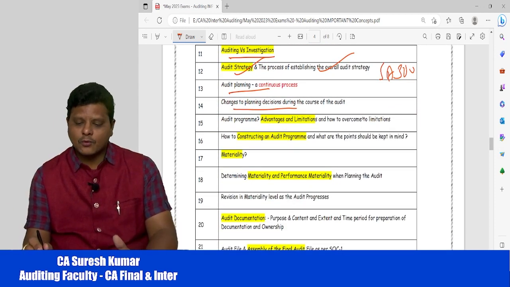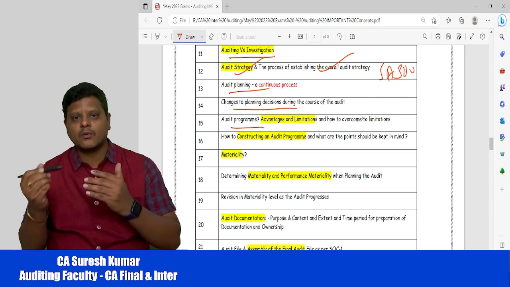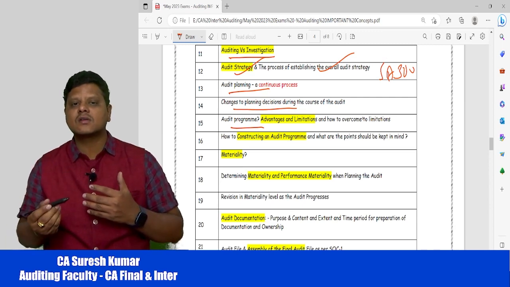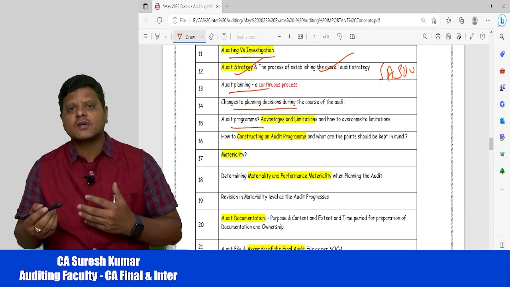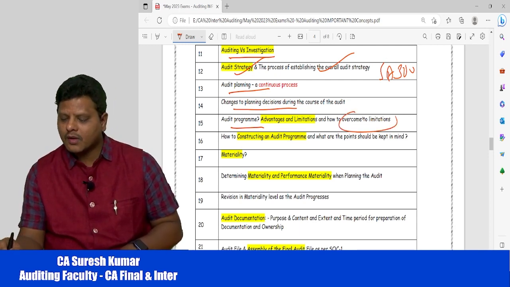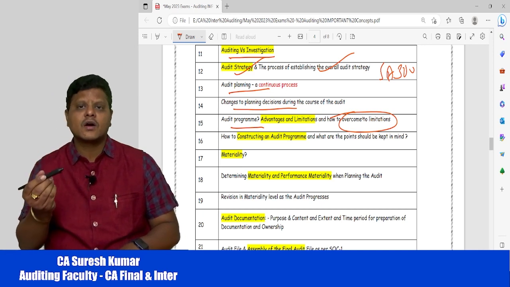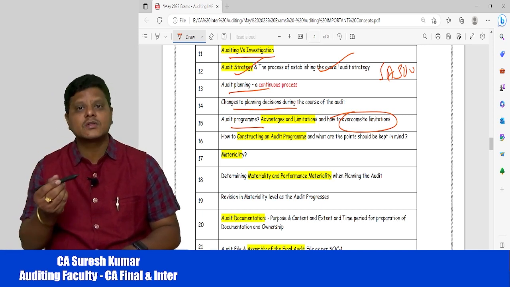Then what is audit program? Then the advantages of audit program if you prepare, and what are the disadvantages of audit program? And these disadvantages, how to overcome the disadvantages, that's what the examination question is. So you may have a lot of disadvantages in the audit program, then how to overcome these disadvantages.